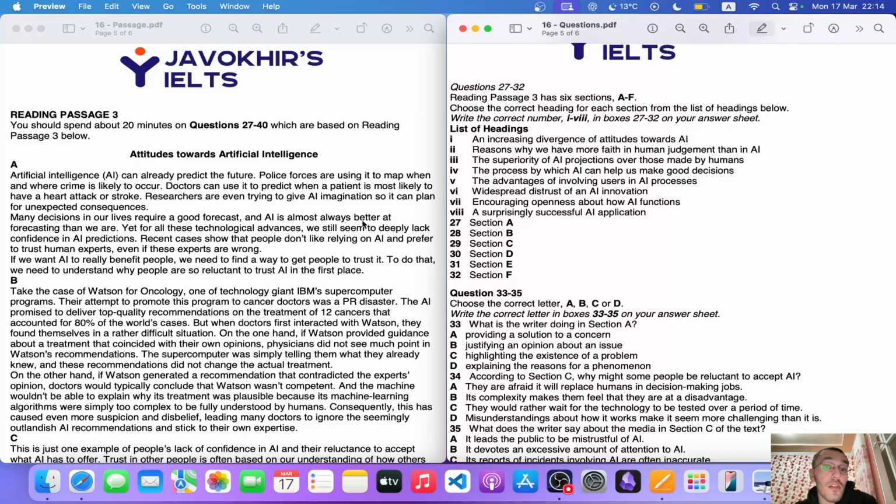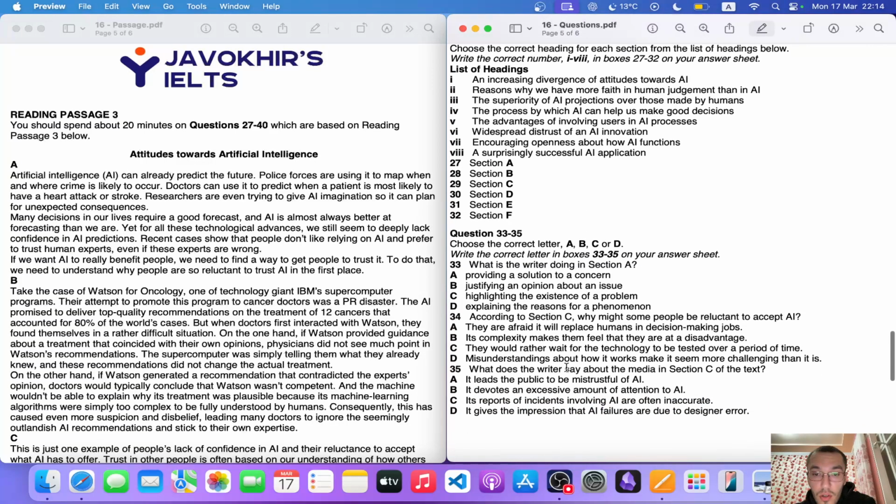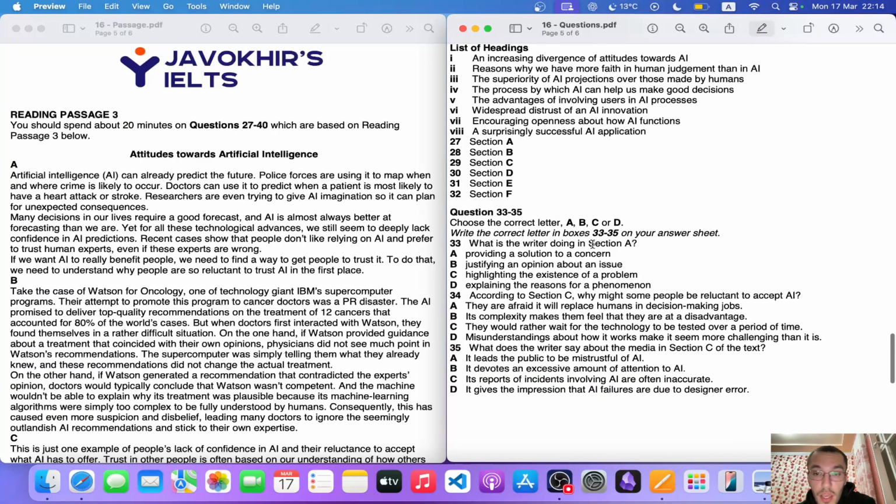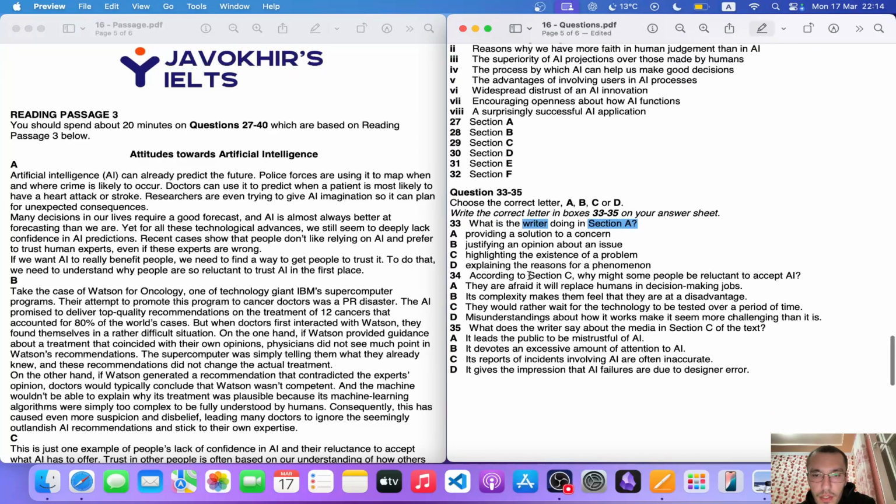For example, let's try to look at that. Before that, I also want to pay attention to section A. I want to get my blue color as always. Section A. What is the writer doing in section A? According to section C, why might some people be reluctant to accept AI?